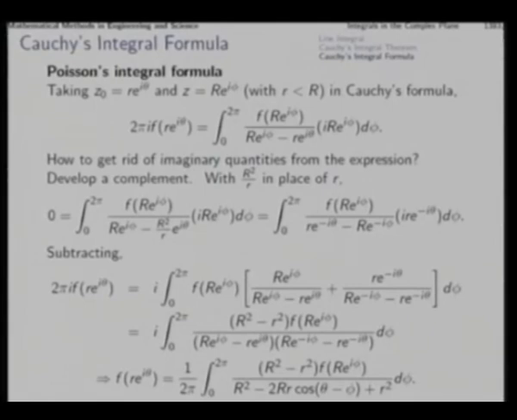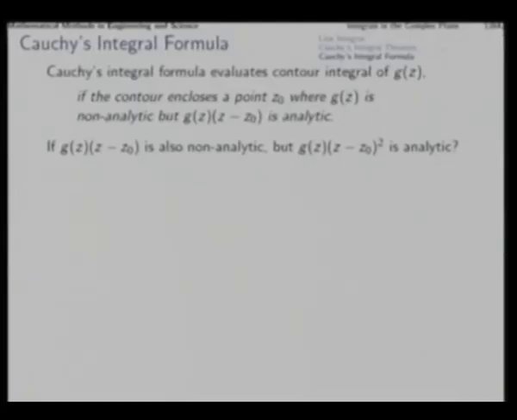Now, another important aspect in the evaluation of integrals is this. We have already discussed that Cauchy's integral formula evaluates the contour integral of g(z) if the contour encloses a point z0 where the function g(z) is non-analytic, but g(z) into (z minus z0) is analytic. That is, one multiplication with (z minus z0) makes it analytic. In that case, we get the integral evaluation through Cauchy's integral formula.